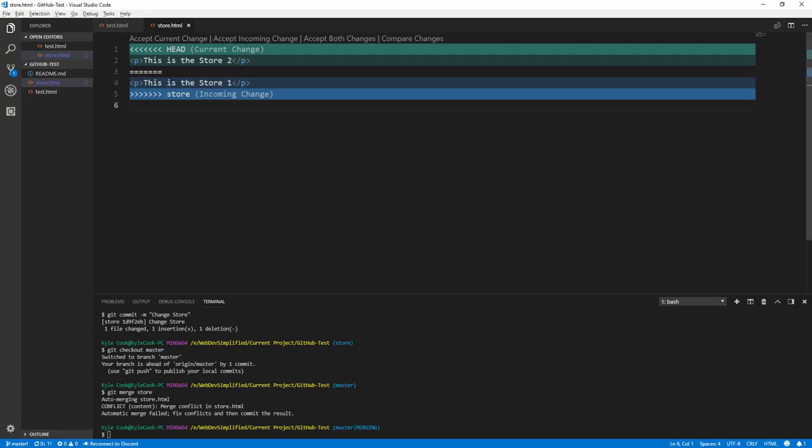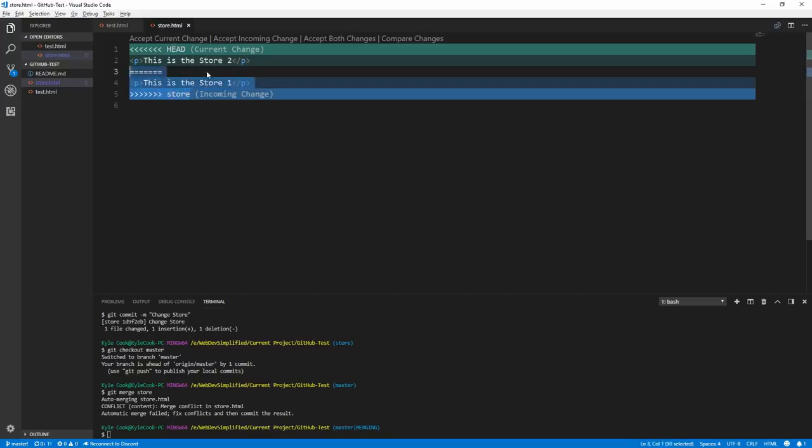And Visual Studio Code will very nicely highlight this for you, but Git also will add in these less than signs followed by HEAD, as well as the greater than signs followed by store, telling us that the HEAD is our current branch, so everything between these less than signs and these equal signs is what is on our current branch, and everything between the equal signs and the greater than signs, which is from the store branch, will show up here.